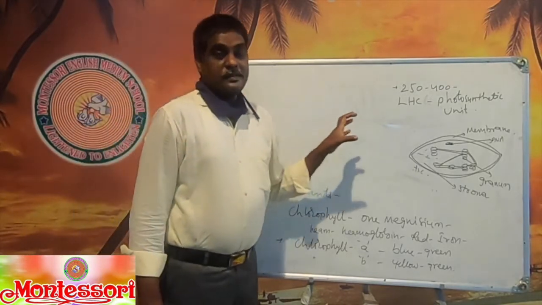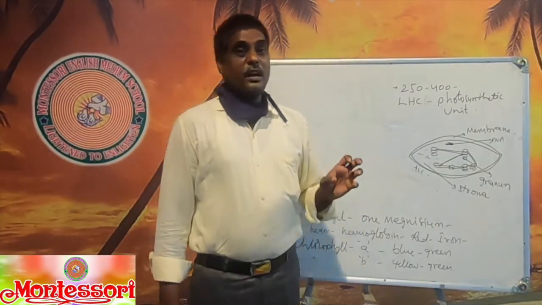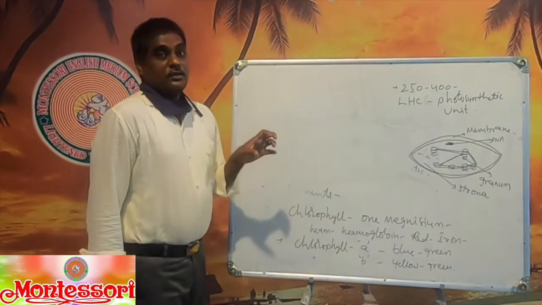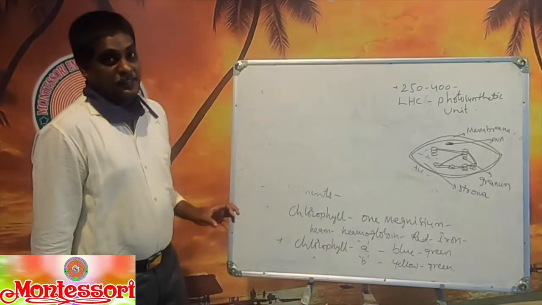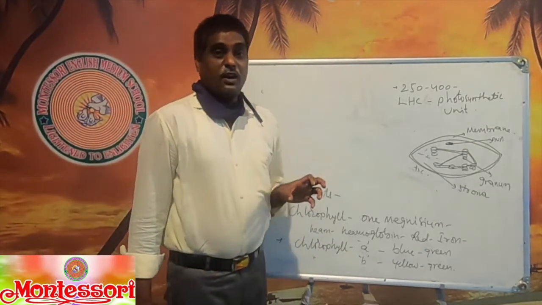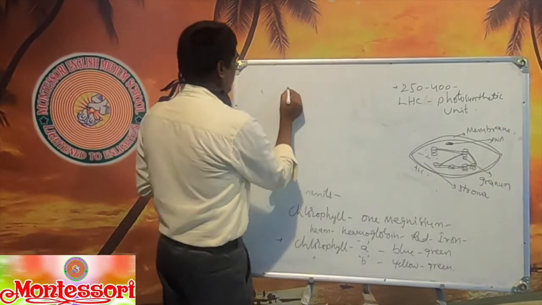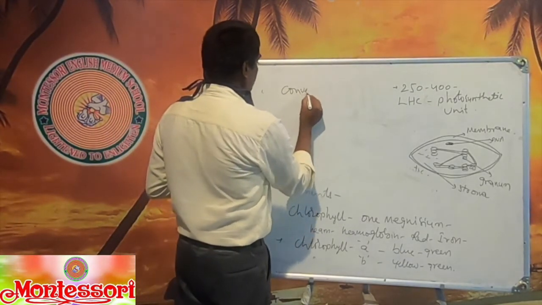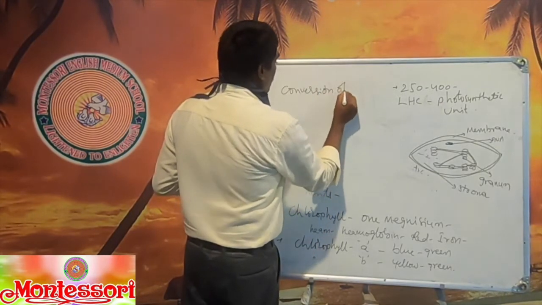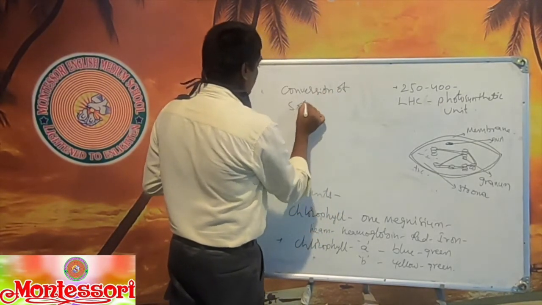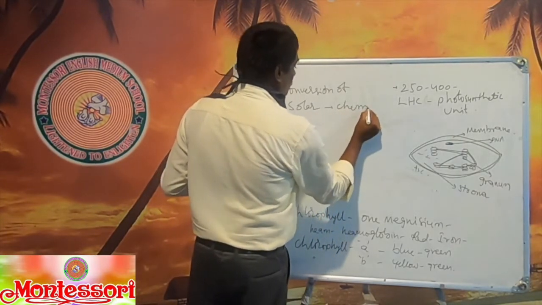In the chloroplast, during the process of photosynthesis, a number of events are happening. One of those events is the conversion of solar energy into chemical energy.